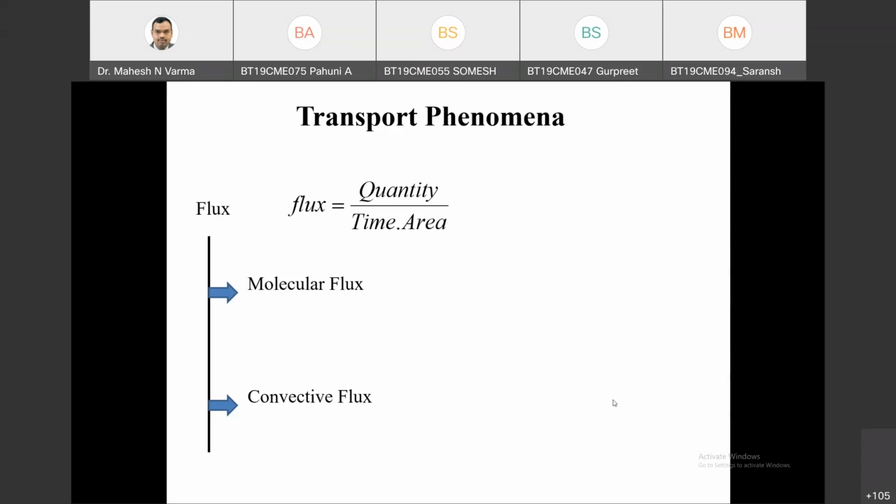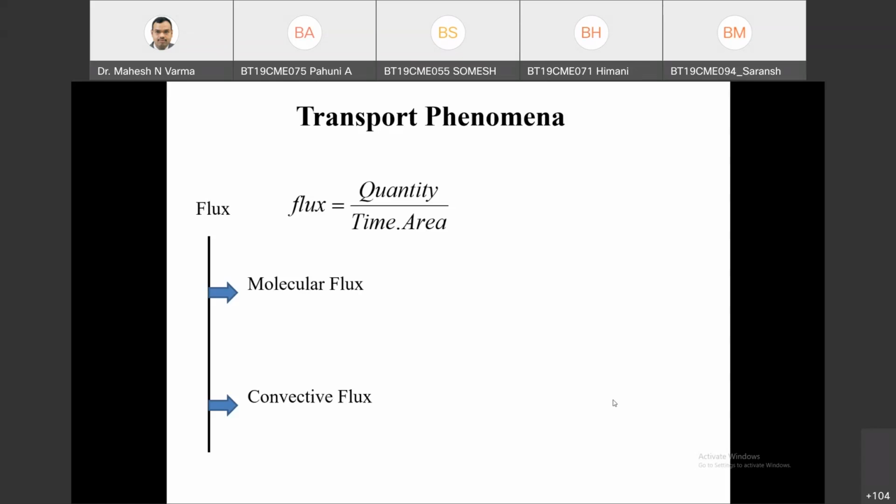Roll number 71, Himani. What will be the molecular flux in heat? Definition of molecular flux, or conductive flux. Molecular flux itself is a conductive flux.